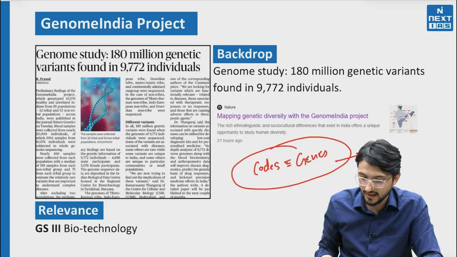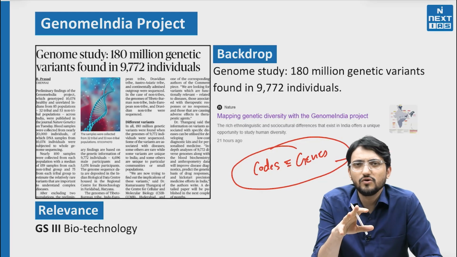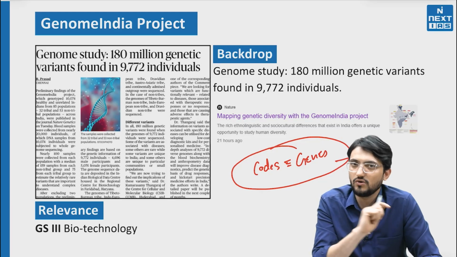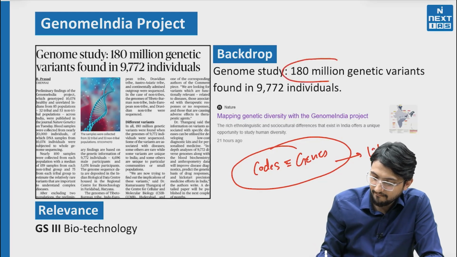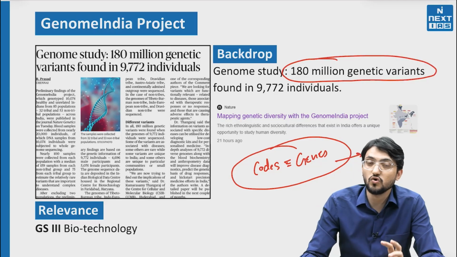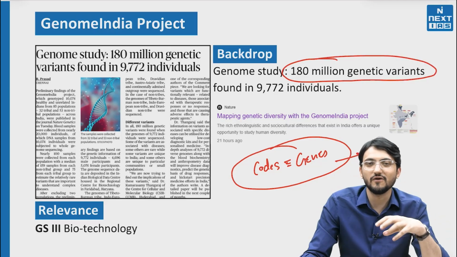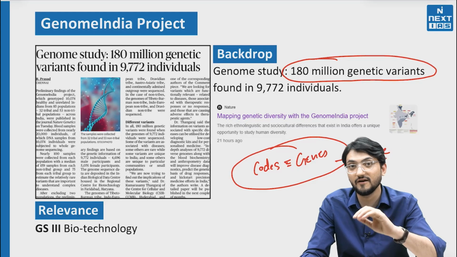Let's jump into a little bit of this study. What has happened? No need to remember every detail about this study. I will tell you what to remember and what not to remember. This is very important: 180 million genetic variants have been found, meaning that so many differences are there in different individuals. The way they are conducting the study is that they are collecting samples from very different people.